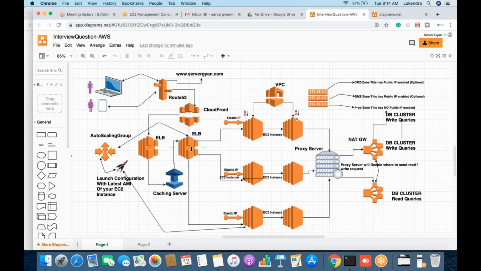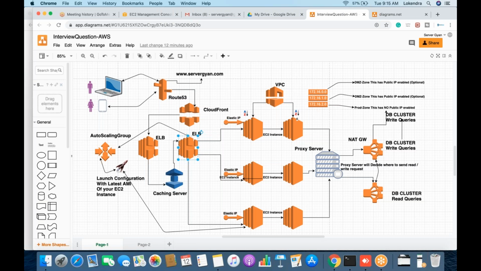Either you can integrate the web application firewall with a load balancer, or you can integrate it with CloudFront. Both services allow you to integrate WAF. So we need to ensure which service is going to be deployed.